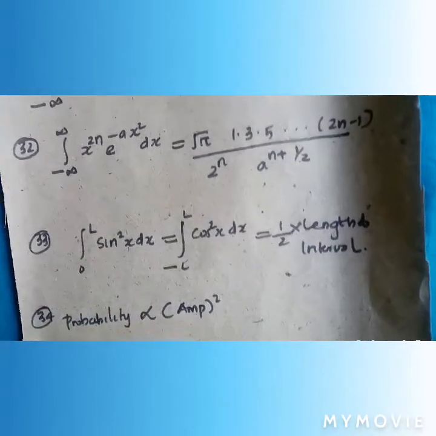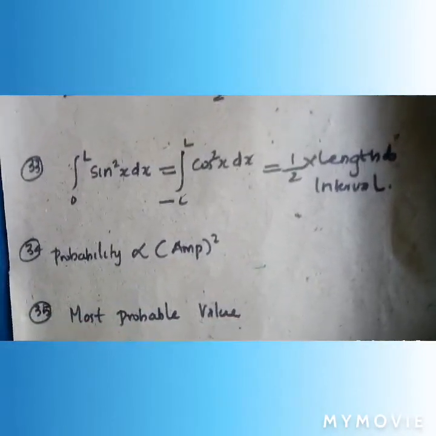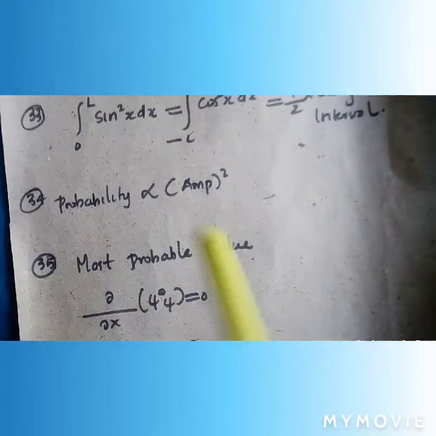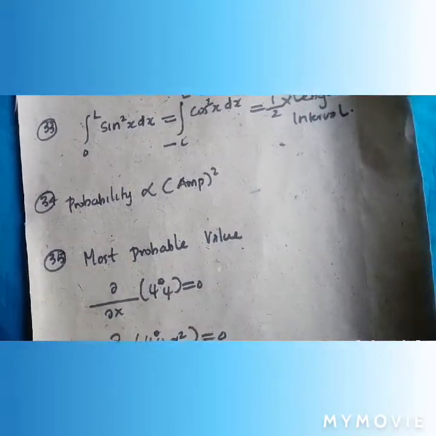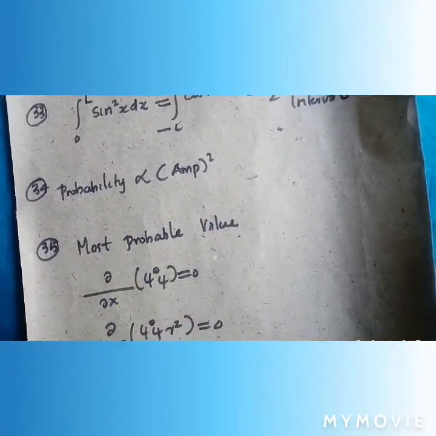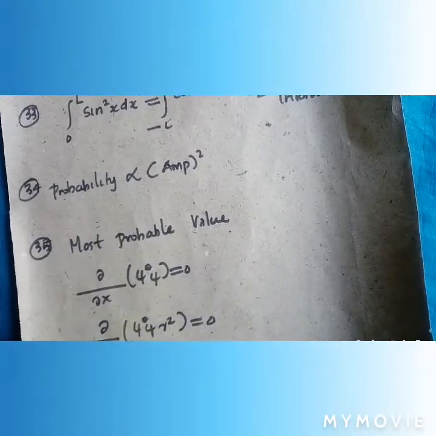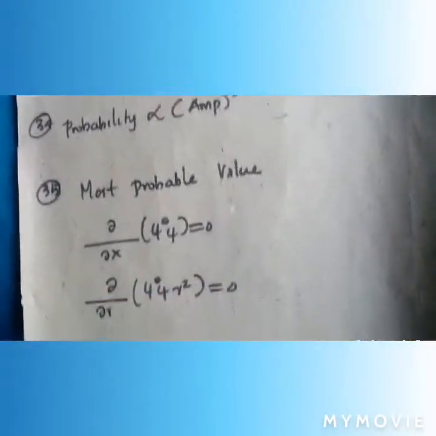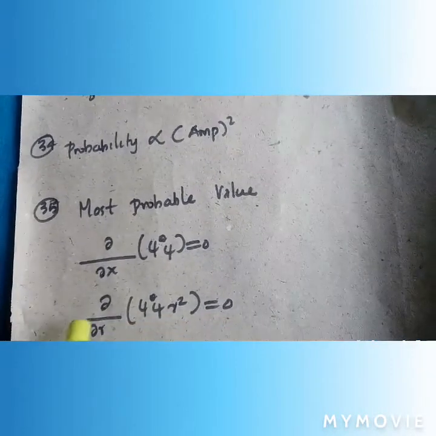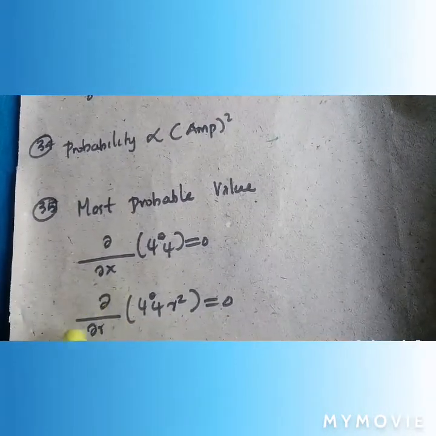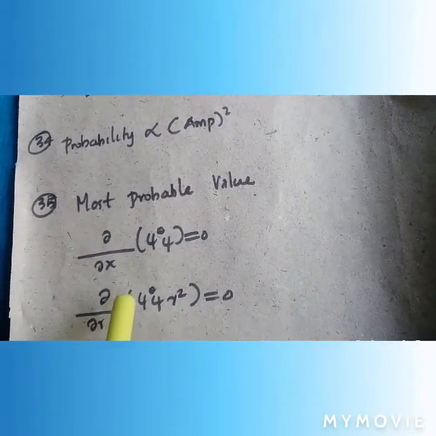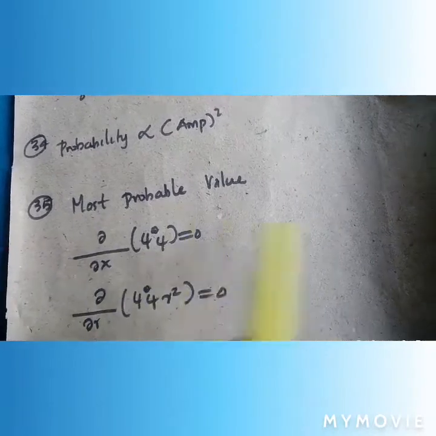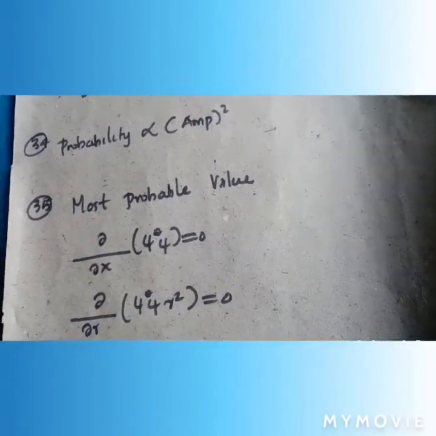Probability, we know that probability is always directly proportional to mod amplitude square. For the most probable value, we know that dou by dou x of psi star psi is equal to 0. For a radial function, that is dou by dou r of psi star psi r square is equal to 0.